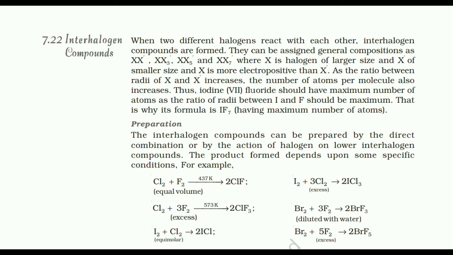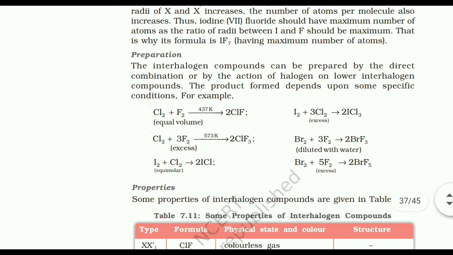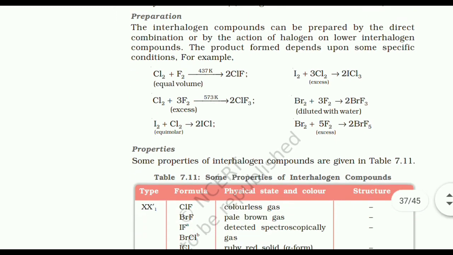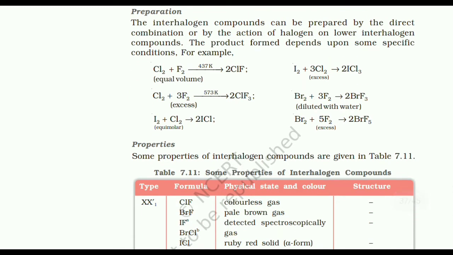Thus, iodine fluoride should have maximum number of atoms as the ratio of radii between I and F should be maximum. That is why the formula is IF7. Preparation. The interhalogen compounds can be prepared by direct combination or by the action of halogen on lower interhalogen compounds. The product formed depends on some specific conditions. Properties. Some properties of interhalogen compounds are given in table 7.11.